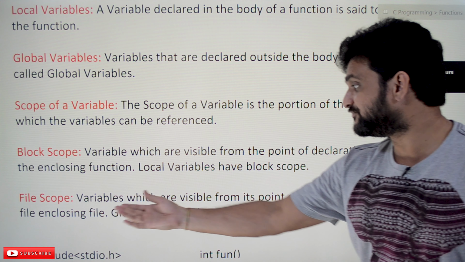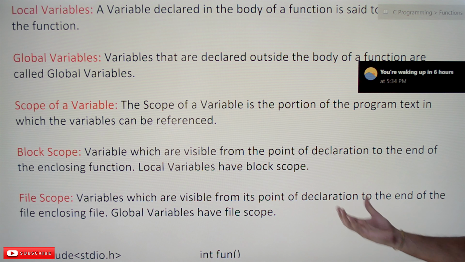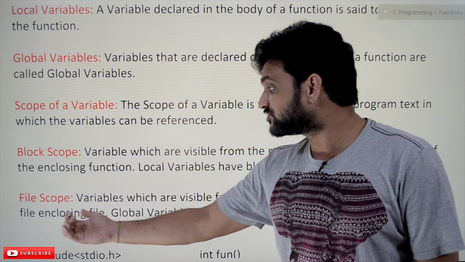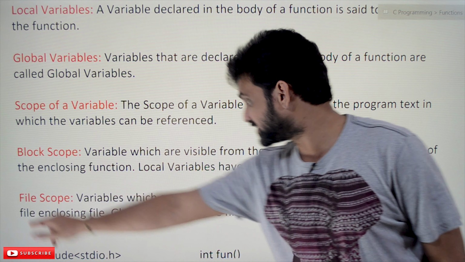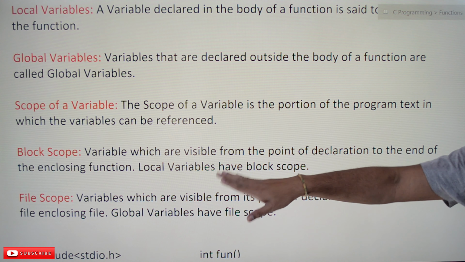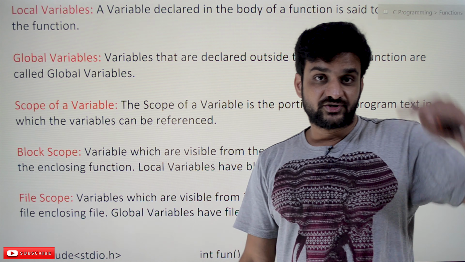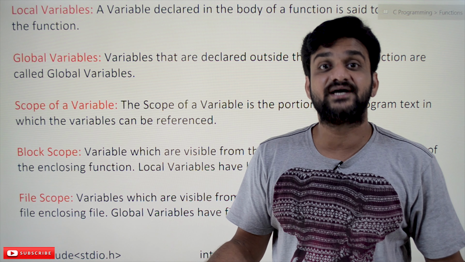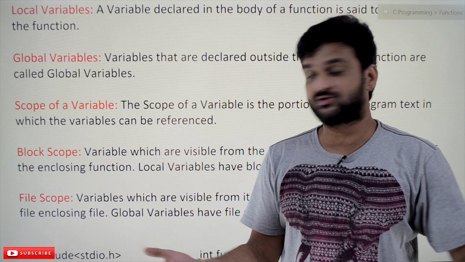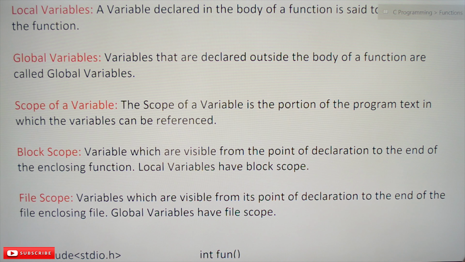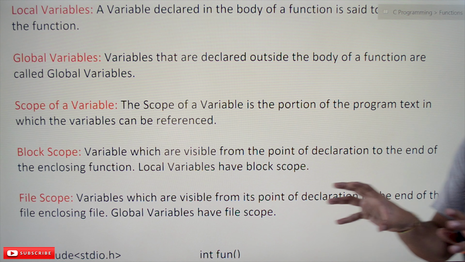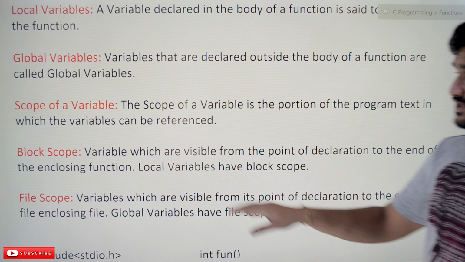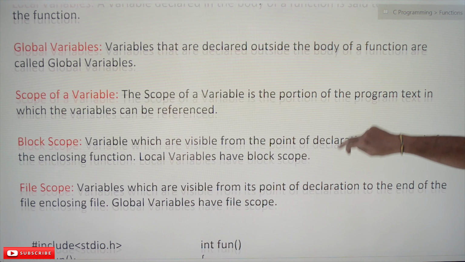And file scope: variables which are visible from the point of declaration to the end of the enclosing file. I have written this mistake, the end of the file is the end of the enclosing file. So from the point of declaration to the end of the file is what we call the file scope of a variable. Global variables have file scope. So these are the definitions that we have seen. We haven't seen the practical approach of these concepts. Let's try to understand this concept by using a program.